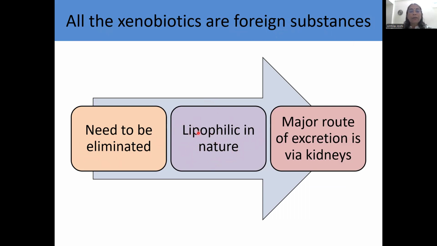Okay. Now, if they are lipophilic in nature and the major route of excretion is via kidneys, that means the lipophilic substance needs to be converted to hydrophilic and water-soluble substance so as to get excreted via kidneys.